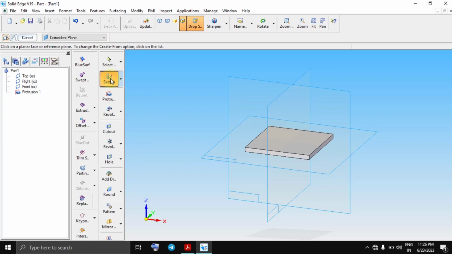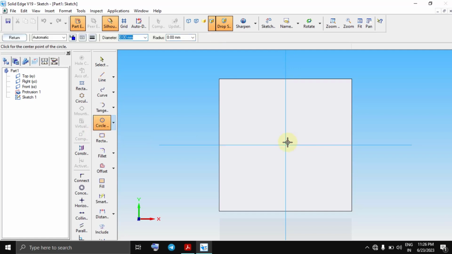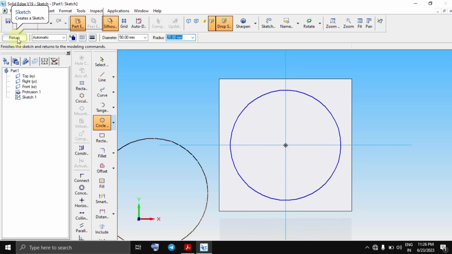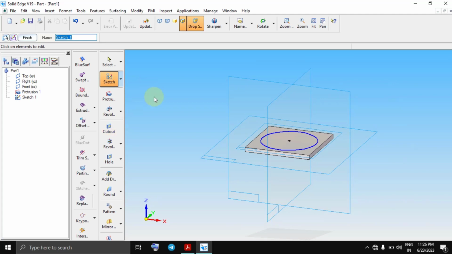After that I am going to sketch, and in sketch I am taking one circle, and in the center I am making one circle, then returning it.